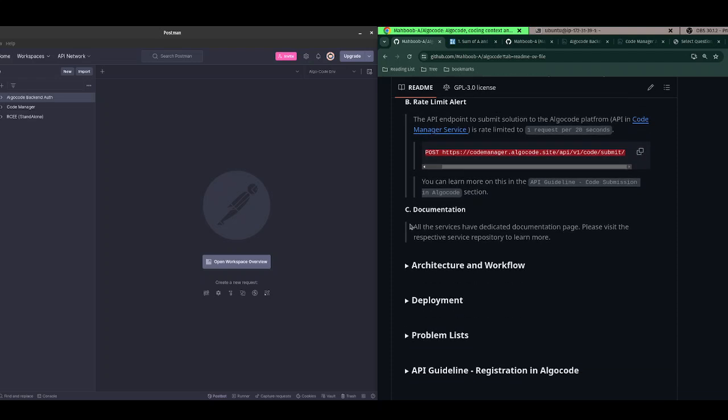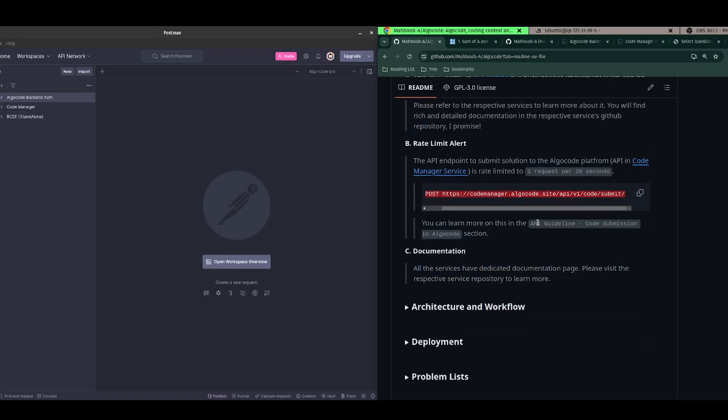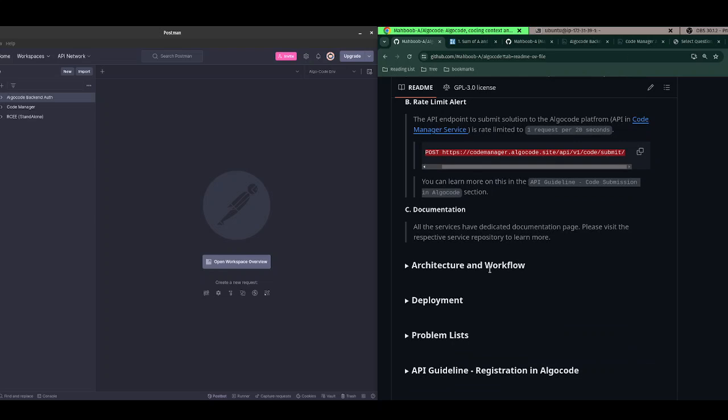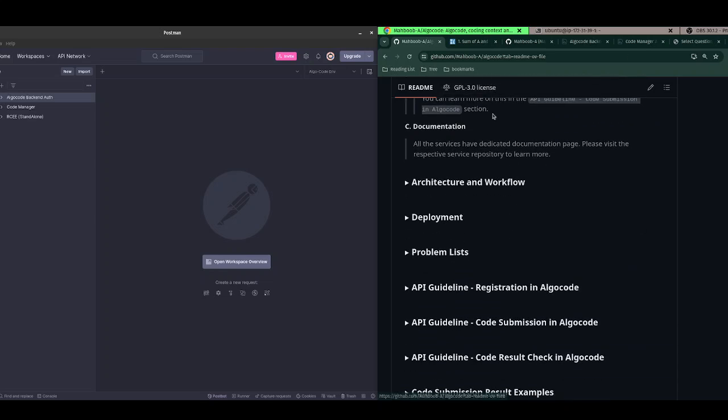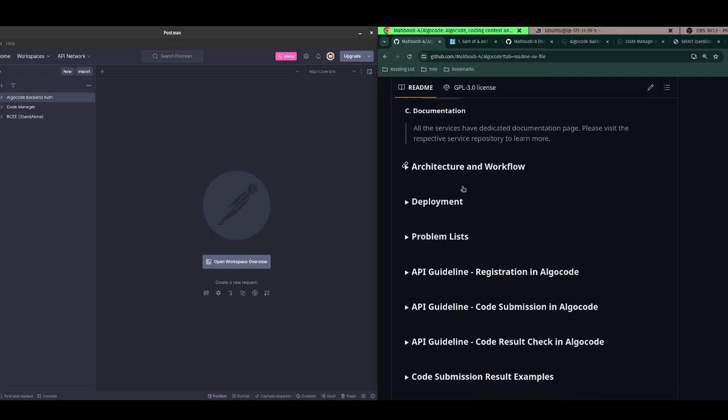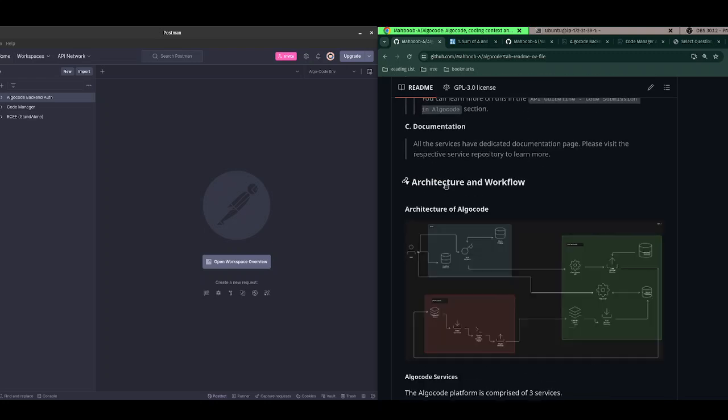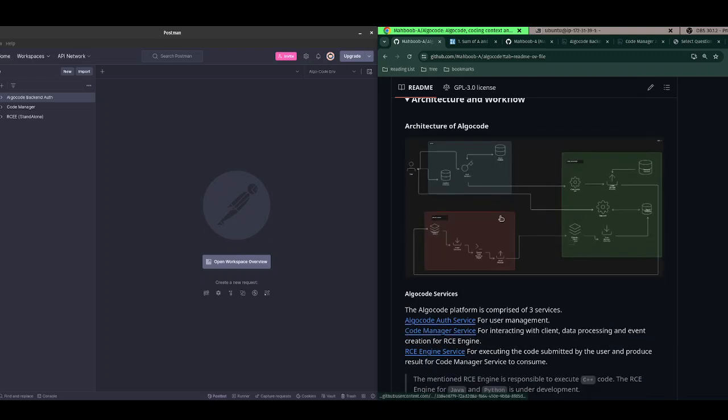And I have really great documentation. Yeah, I'm proud of this documentation. You can really get a step-by-step guideline of AlgoCode here if you come to this GitHub. Now I will directly jump into the architecture and workflow. You can see the architecture.